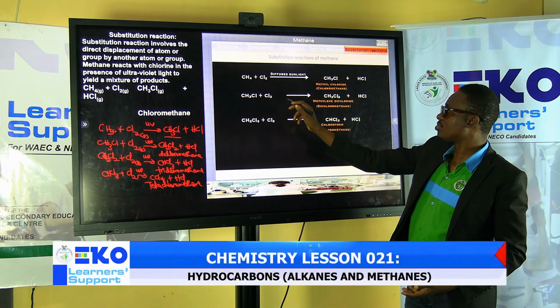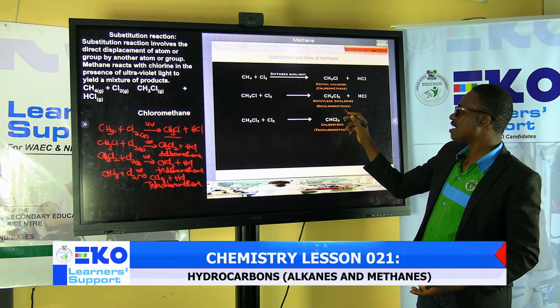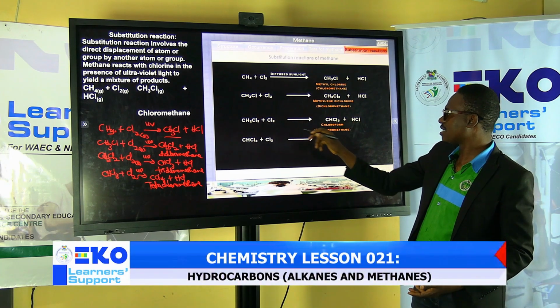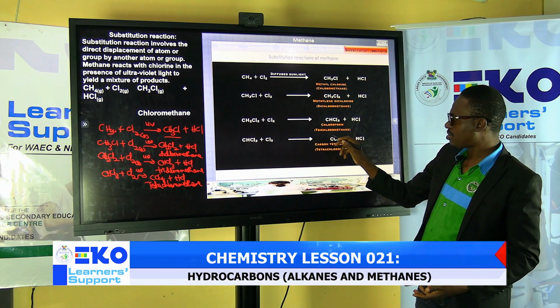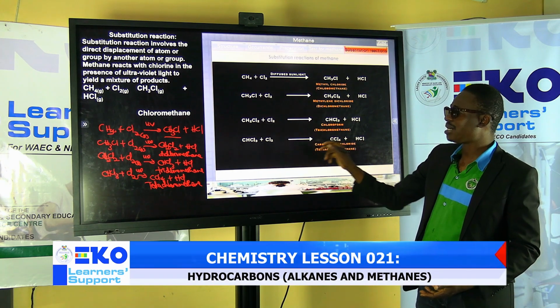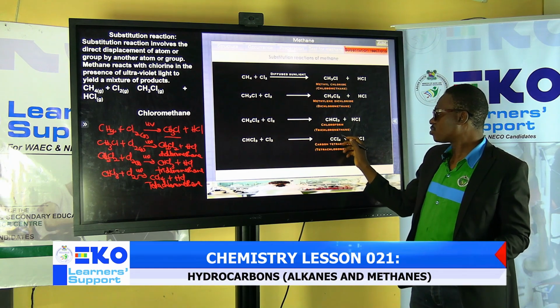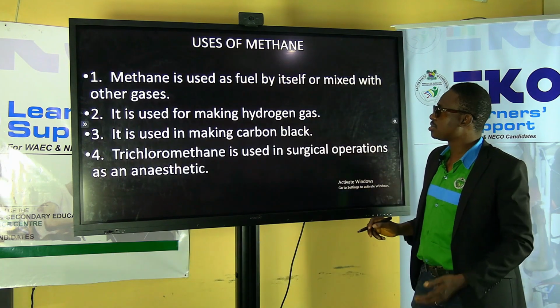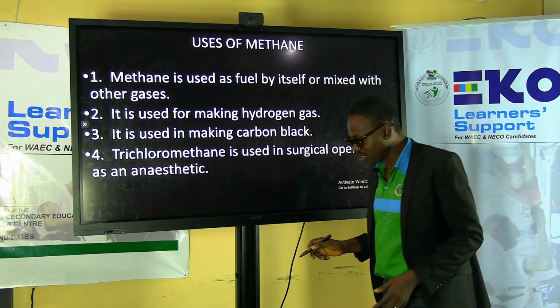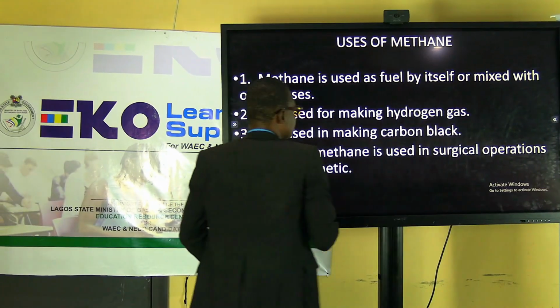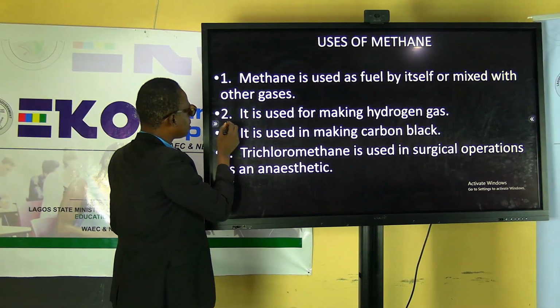Come back again to do that with chlorine to give dichloromethane. HCl comes back again to give chloroform or what? Trichloromethane, and come back again to give this. And what happened? You cannot go further. Good. So what are the uses of methane? Methane, what comes to your mind?